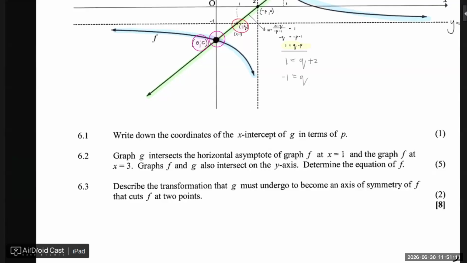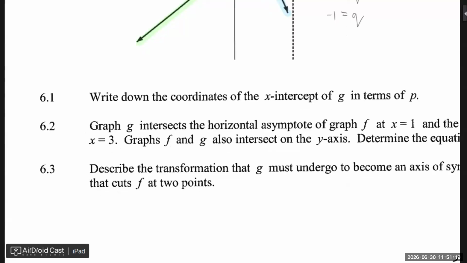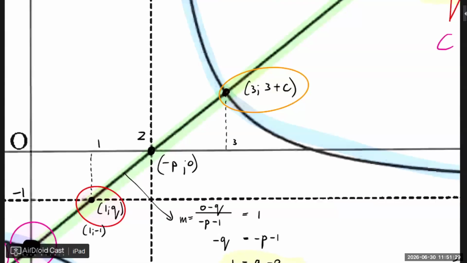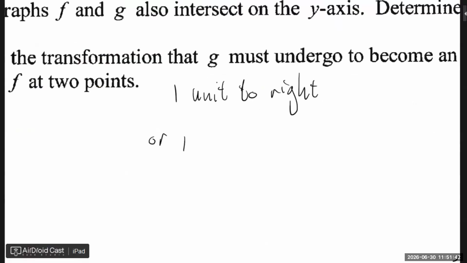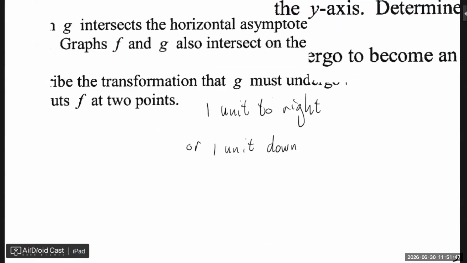There's a few ways that you can say it, but in the end, we can just say 1 to the right, and that's that. Or you could have said this whole thing could have gone 1 down as well. You see, 1 to the right or 1 down will be the same because the gradient is 1. So it doesn't matter if you go 1 to the right or 1 down. And then you have it.